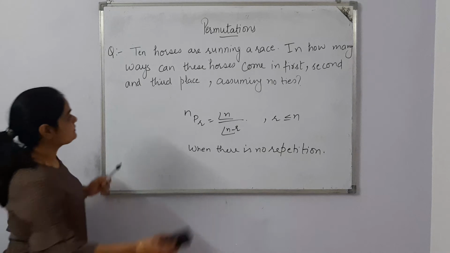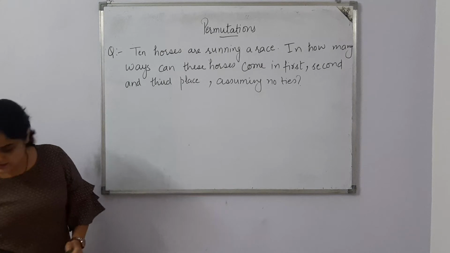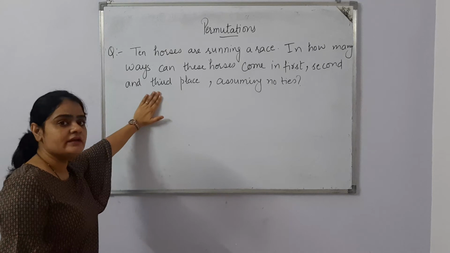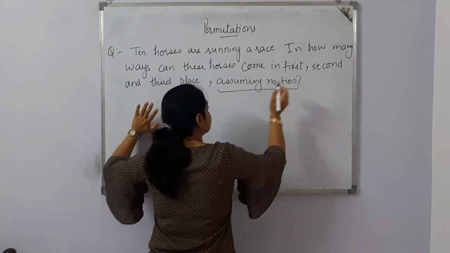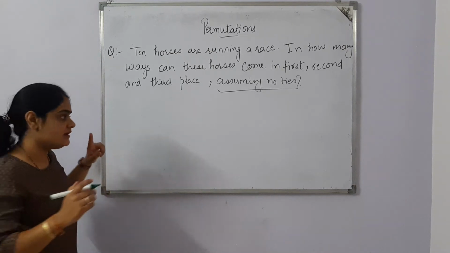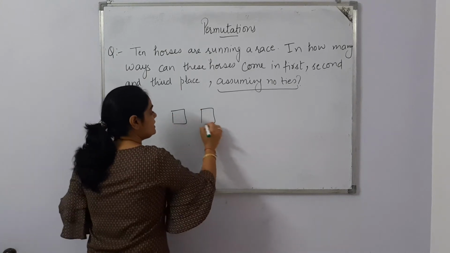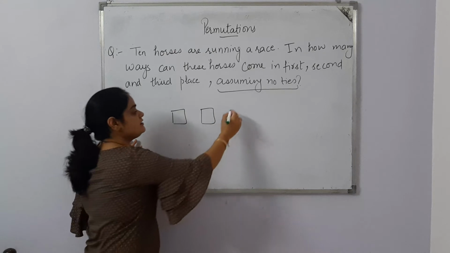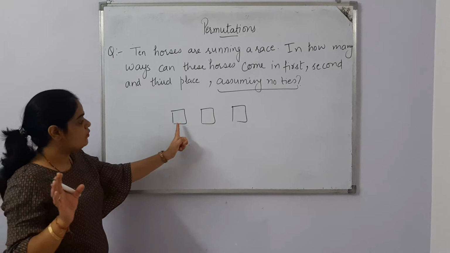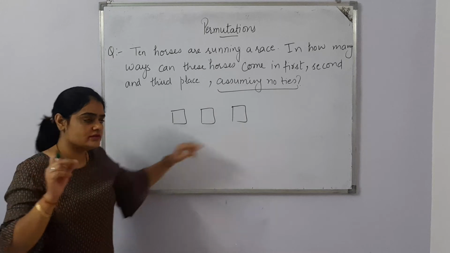The question is saying: 10 horses are running a race. In how many ways can these horses come in first, second and third place, assuming no ties? So these words are saying there is no tie, that means repetition is not allowed. The first position can be taken by any horse. The second position can be taken by any horse. And the third position by any horse except those who already took first and second position. The third position will not be taken by those horses.